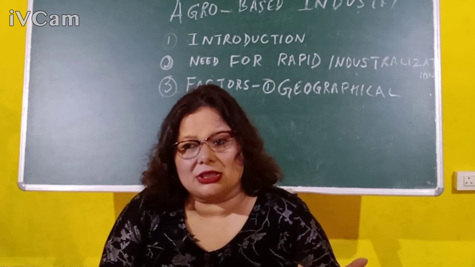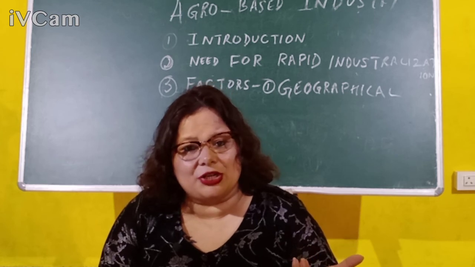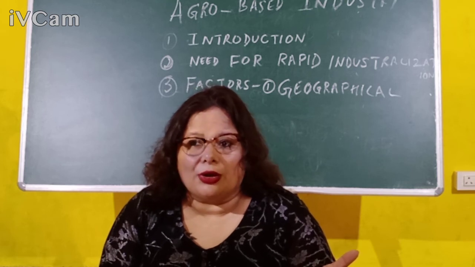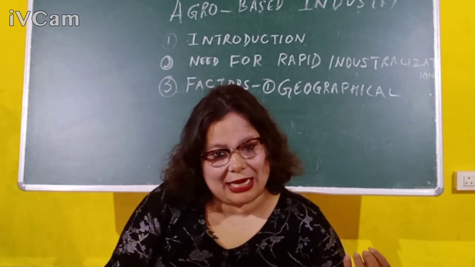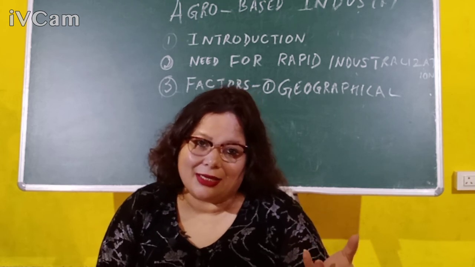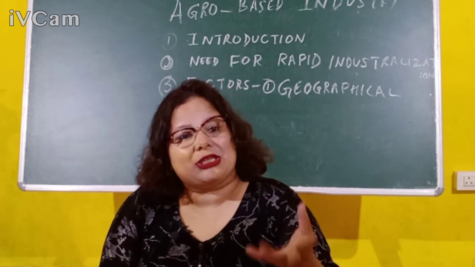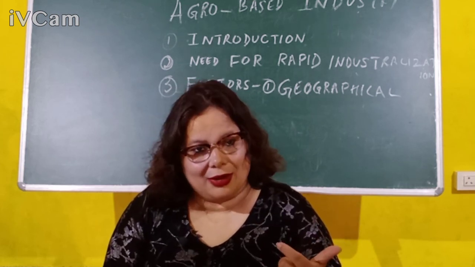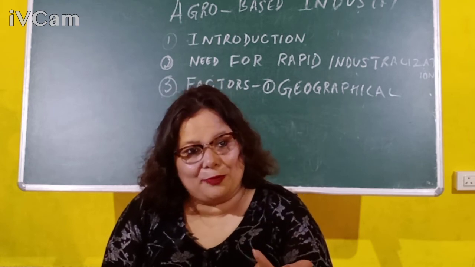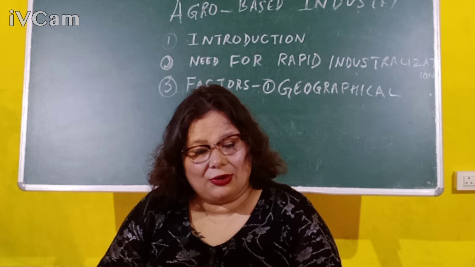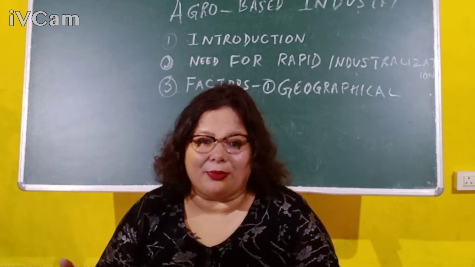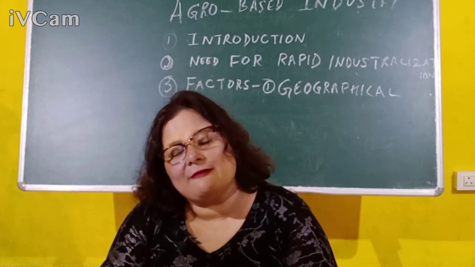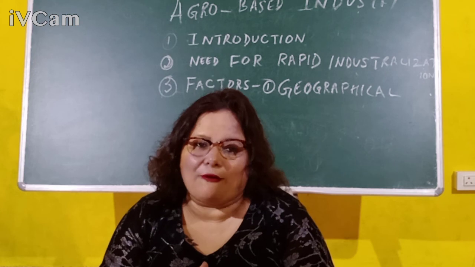cotton textile, again coming to the cotton textile industry, it has to be set up in an area where the climatic conditions are humid. Why? Because when a cotton fiber has been taken out and made into a thread, the climate has to be humid. Otherwise, what happens is the thread tends to break. So if the thread keeps on breaking, you'll not be able to make threads. So climatic conditions have to be hot and humid. So this is how climate is playing a very, very important role. Okay, so these are the geographical factors that affect the location of an industry.